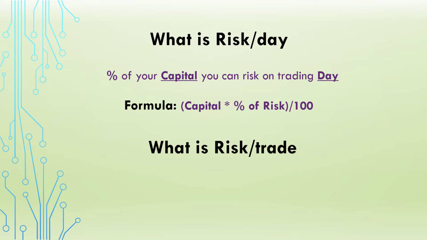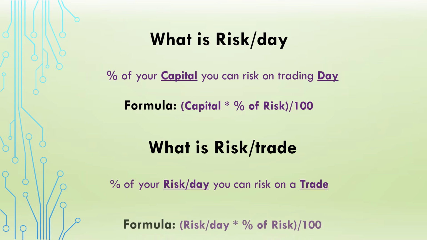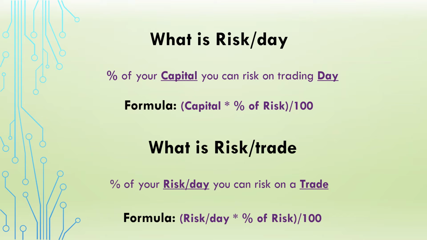What is risk per trade? The percentage of your risk per day you are going to risk on a particular trade is called risk per trade. The formula will be risk per day into percentage of risk divided by 100.